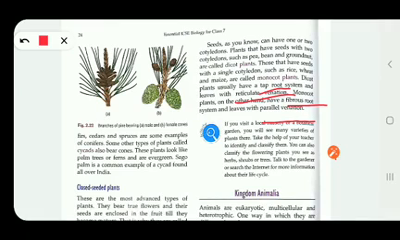So with this I have completed kingdom Plantae. Now in my next class we will be discussing the kingdom Animalia.